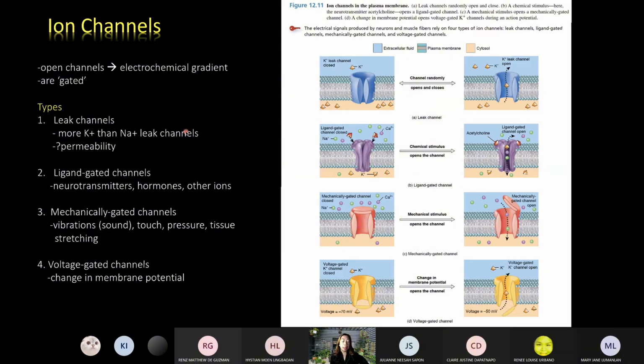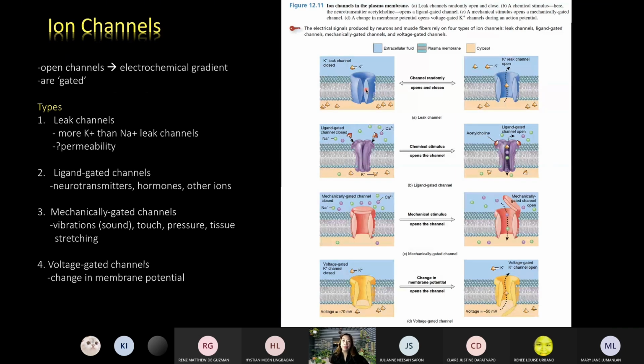Recall your discussion of the fluid mosaic model of the cell membrane. In the fluid mosaic model, you have the presence of the phospholipid bilayer. And these are examples of what types of proteins? Can you recall? There are two types of proteins comprising the cell membrane. What do you call the proteins that span across the membrane? They are really inserted through the membrane. Do you remember those?